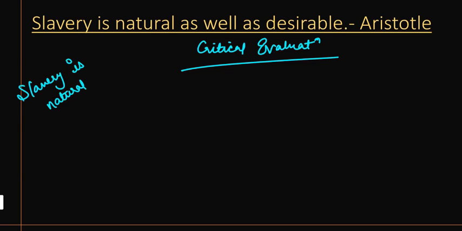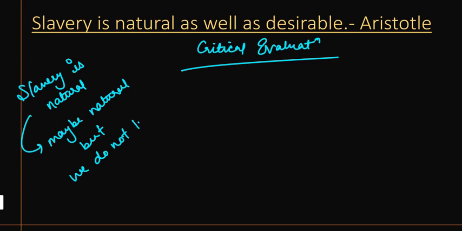So what you can write is that slavery may be natural, but we do not live in nature, right? We live in a society, right?